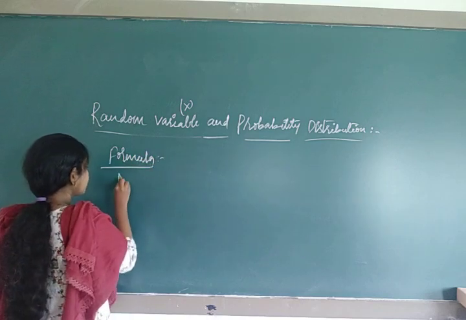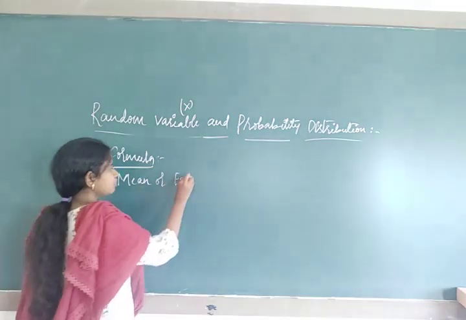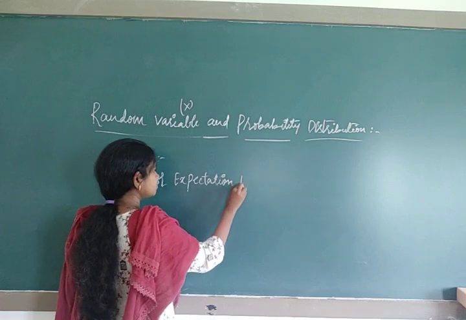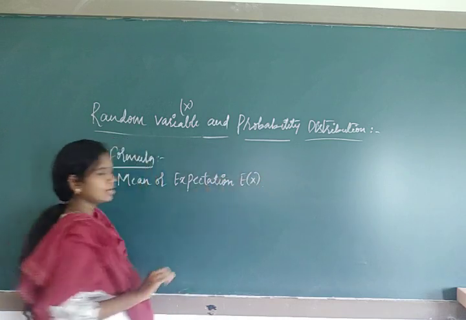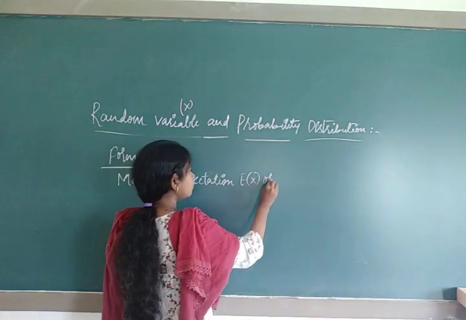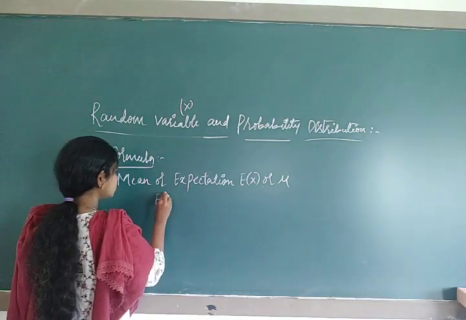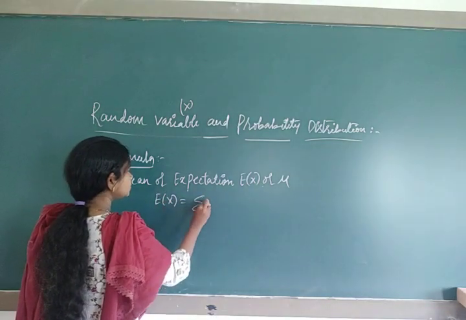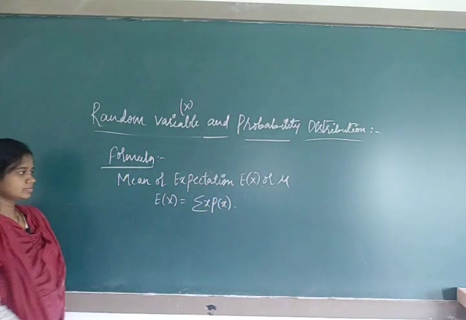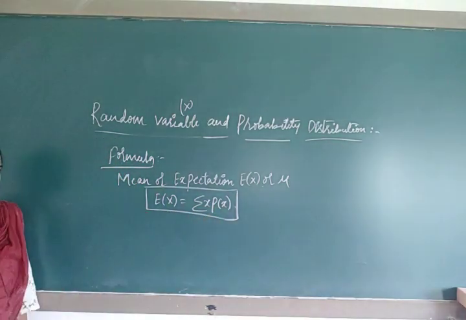Formula for mean. Mean is also called expectation. Sometimes in your examination or in the textbook, if you come across expectation, don't bother, it's E of x, that is mean only. Or sometimes it is denoted with the symbol mu. And what is our formula? E of x is equal to sigma x times p of x. This is the formula for mean.